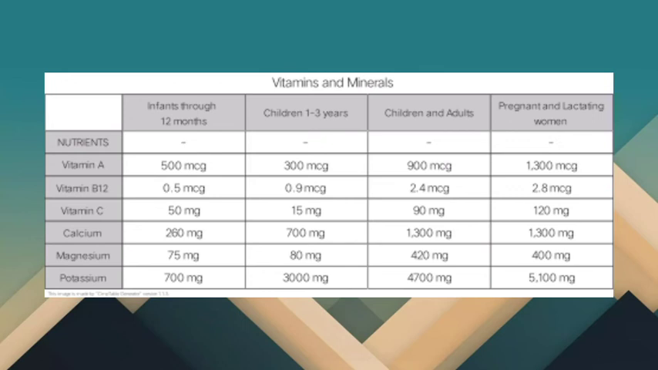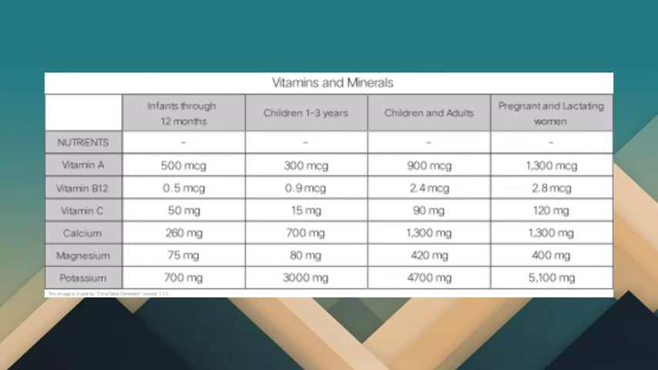Magnesium, we have 75 milligrams for infants. Children 1 to 3 years old is 80 milligrams. For children and adults, we have 420 milligrams. For pregnant and lactating women, we have 400 milligrams.